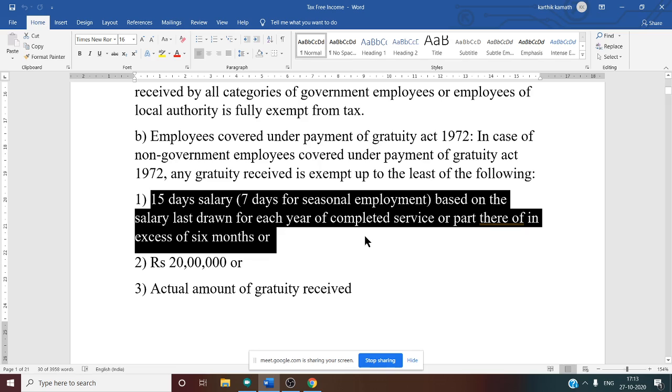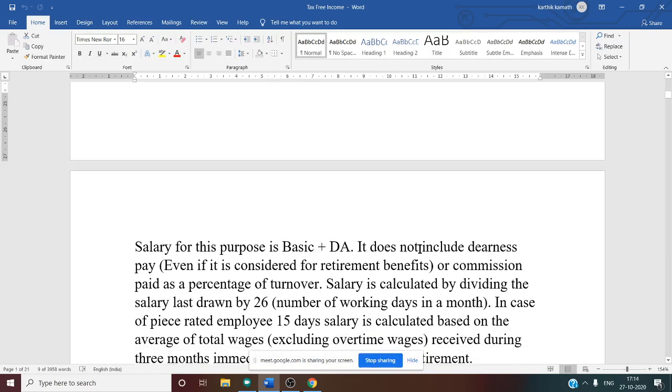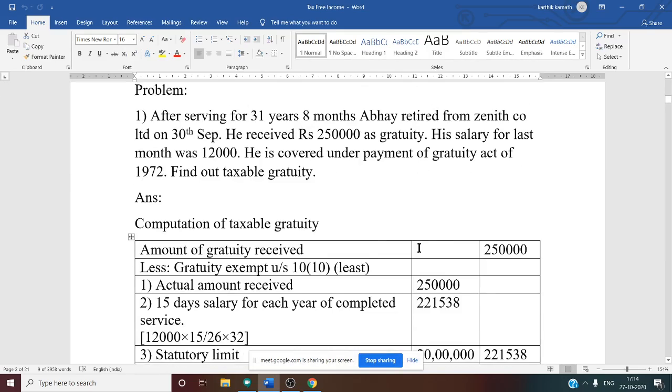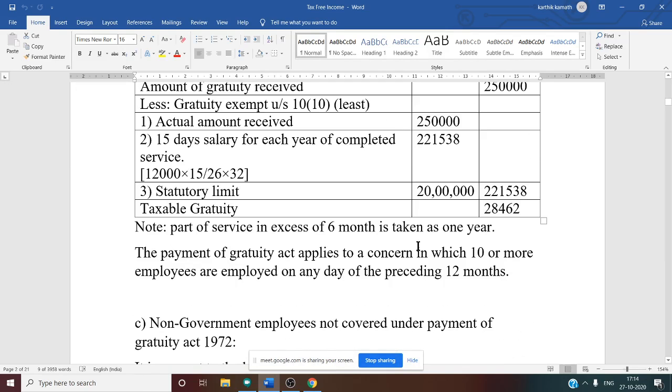In that case, the 7 months is treated as 1 year, because the rule says part thereof in excess of 6 months is considered as 1 year. So 25 years 7 months means 26 years in the case of an employee covered under the Payment of Gratuity Act of 1972. Then we discussed one problem, and that recorded video is already provided in the group.